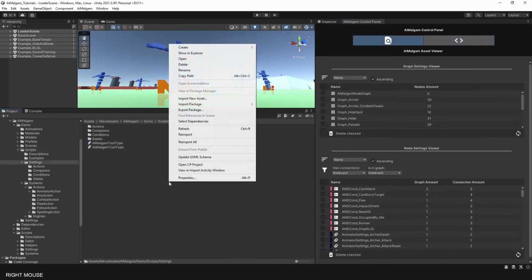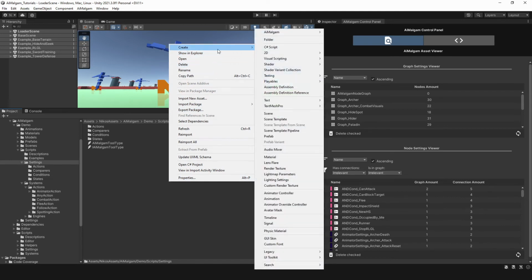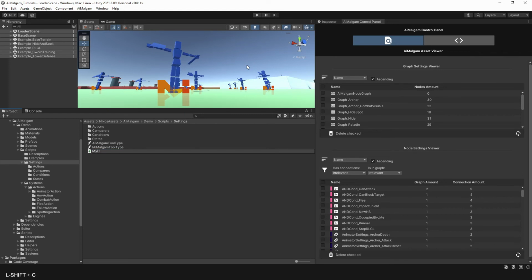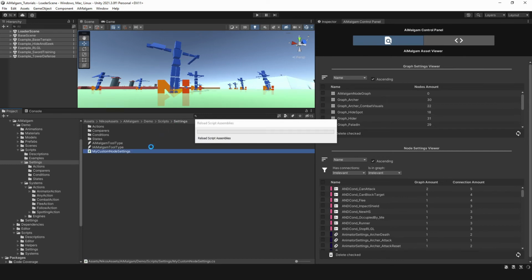Now, what if you want to create a node setting that is completely different from the existing core architecture and is also not present as an option in the code creation control panel? Let's get right into it and do exactly that.